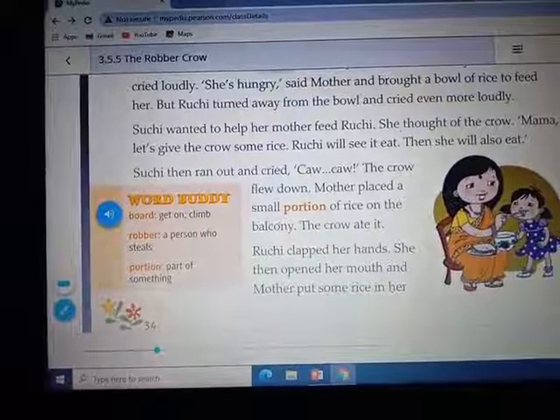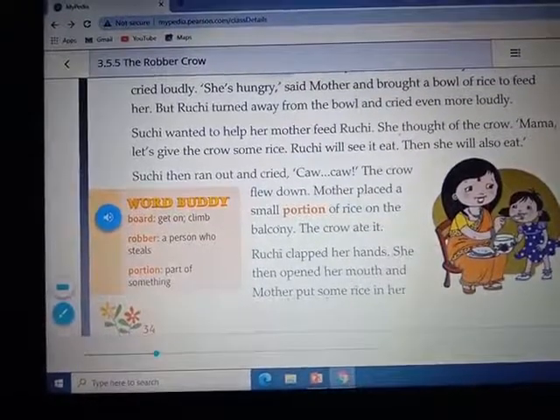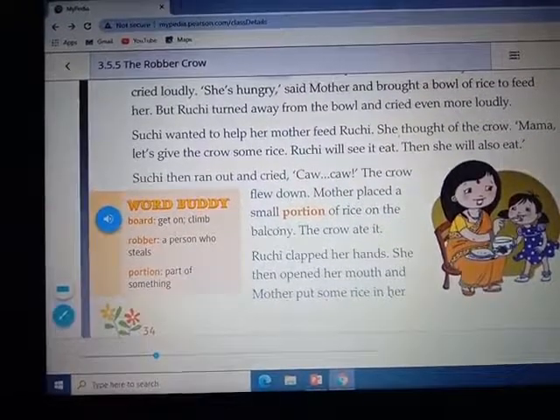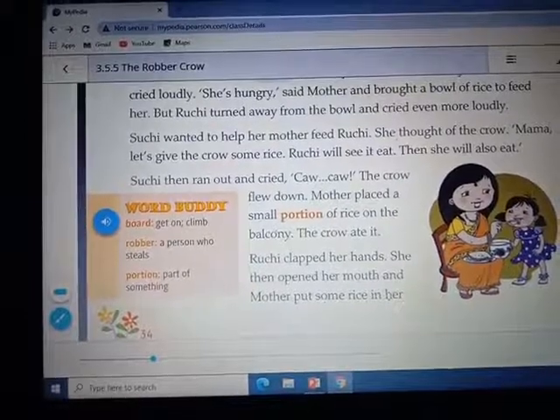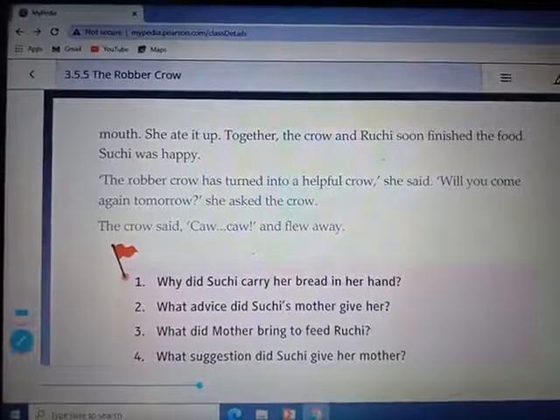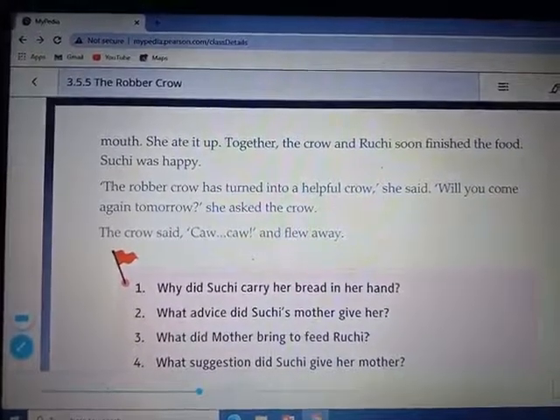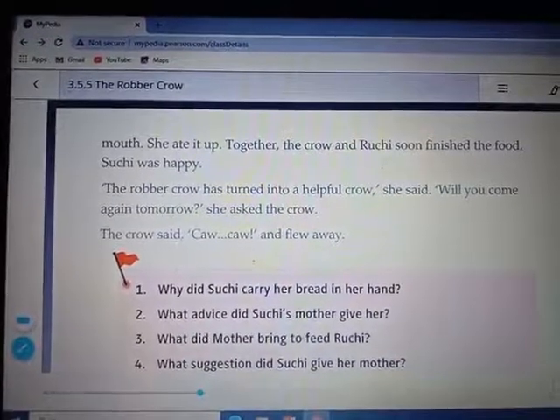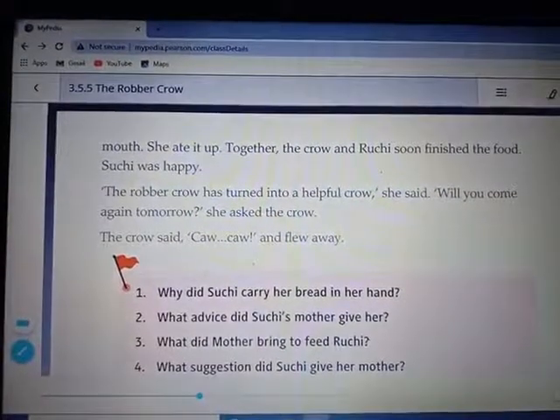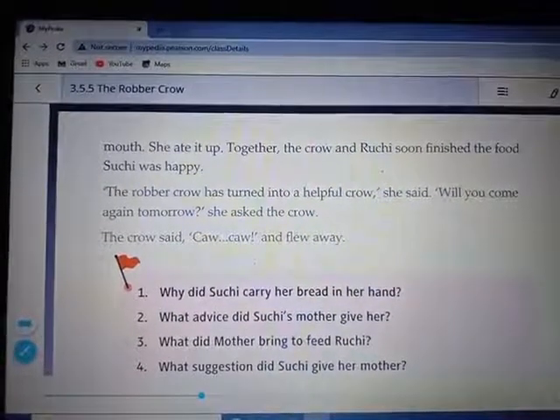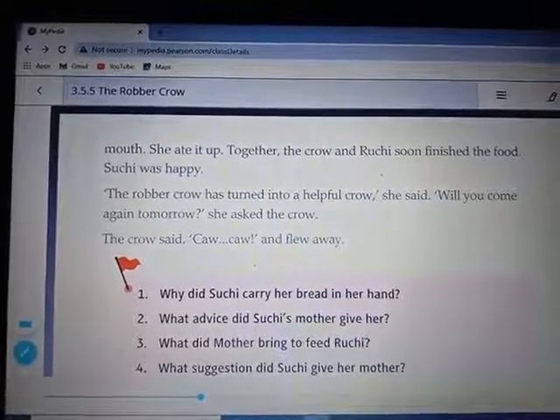Mother placed a small portion of rice on the balcony. The crow ate it. Ruchi clapped her hands. She then opened her mouth and mother put some rice in her mouth. She ate it up. Together, the crow and Ruchi soon finished the food. Suchi was happy. The robber crow has turned into a helpful crow, she said. Will you come again tomorrow? She asked the crow. The crow said, Caw, caw, and flew away.